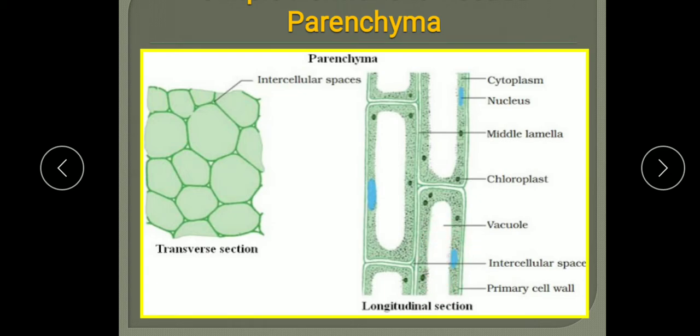Parenchyma is found in the soft parts of the plant, like epidermis, cortex, and pith, which is the central region. Cortex is the outer region of the roots and stem. It is also found in leaf mesophyll, meaning it is found in stem, root and leaf, everywhere, and also in xylem and phloem. So understood the structure, function, and distribution or location of the parenchyma.